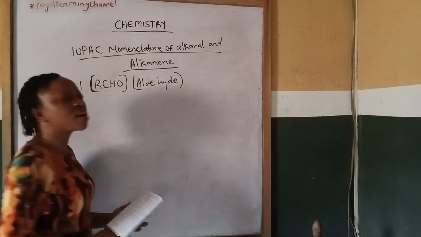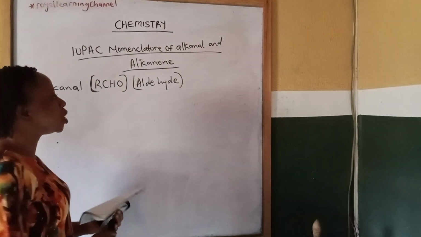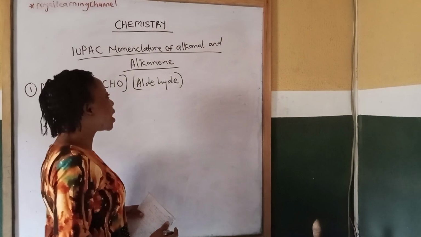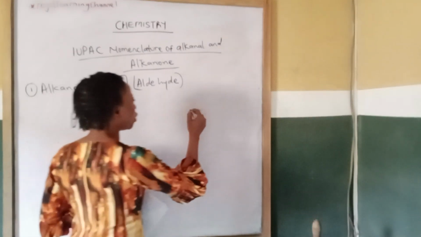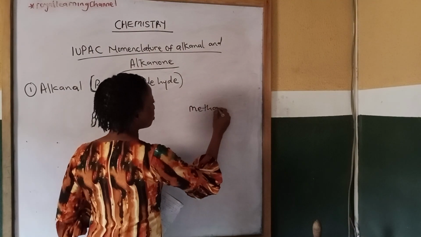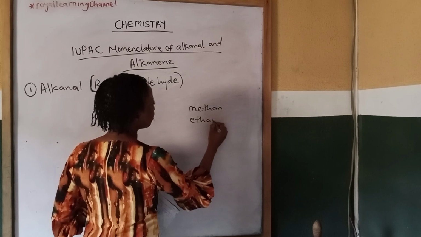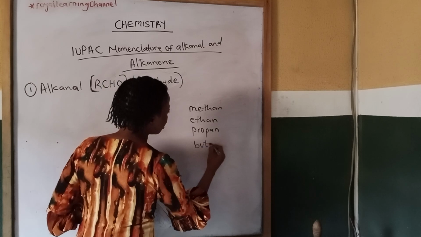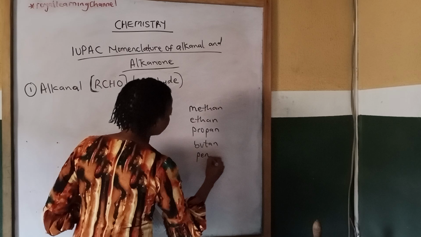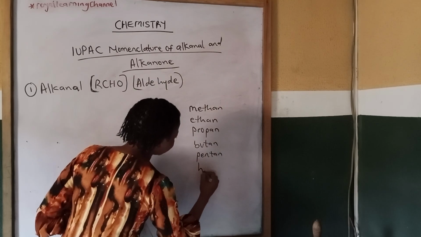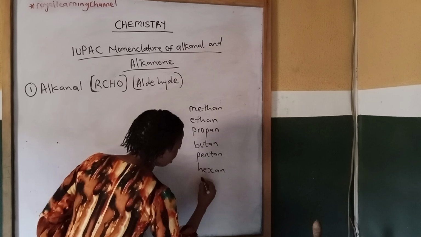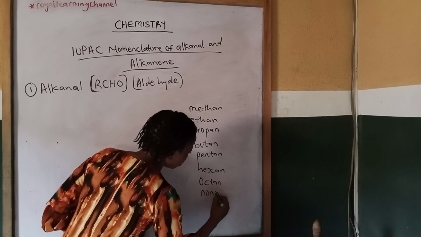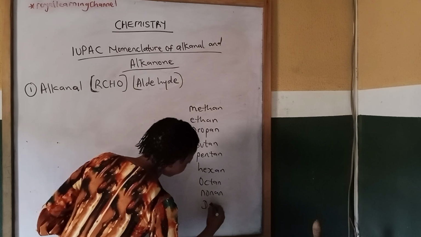So don't forget that the non-hydrocarbons, that is the alkanol, alkanone, alkanoate, alkanal, and alkanoic acid, start with the following prefixes: methan, ethan, propan, butan, pentan, hexan, heptan, octan, nonan, then decan.